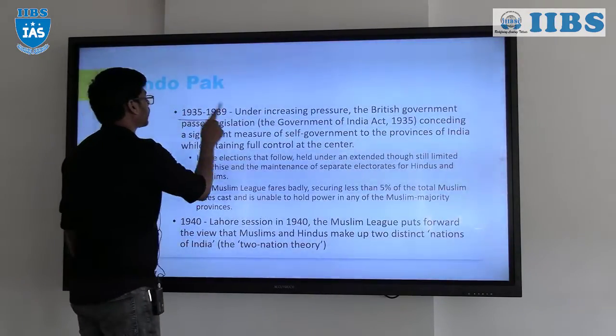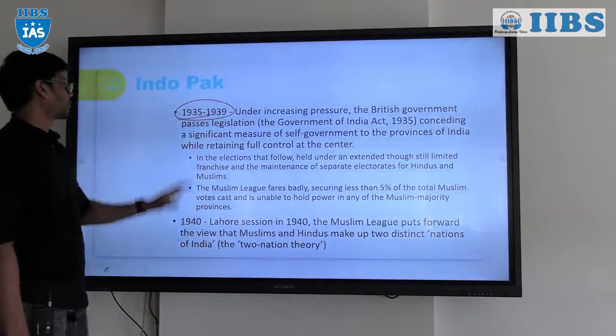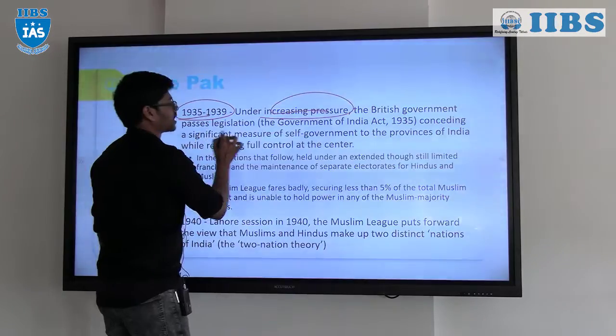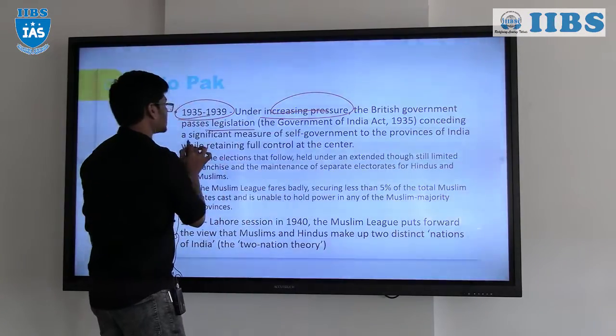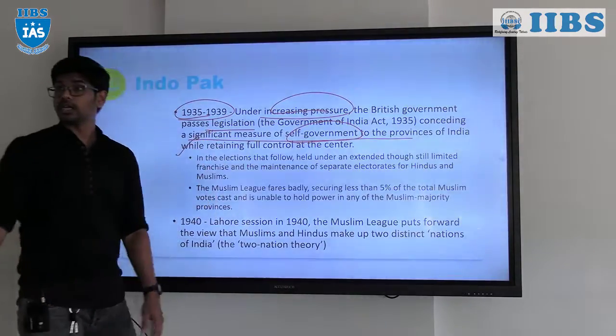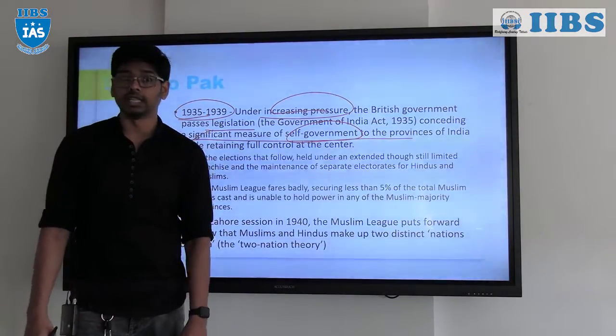In 1935 and 1939, under increasing pressure, the British government passed legislation conceding a significant measure of self-government to the provinces in India: the Government of India Act of 1935.